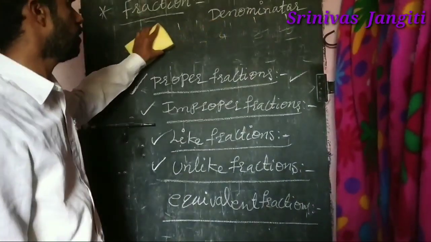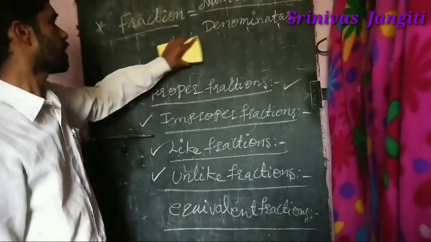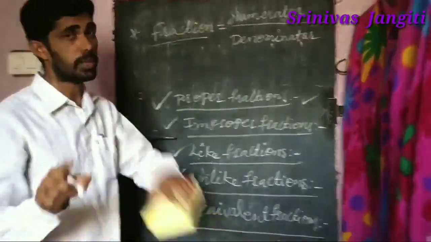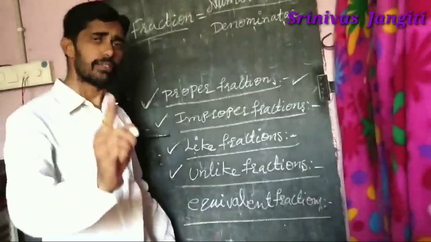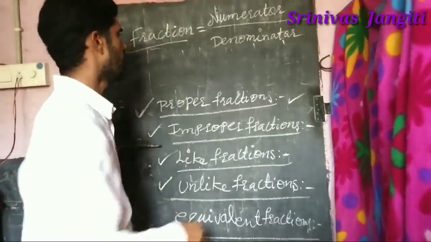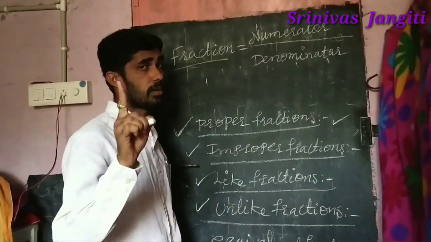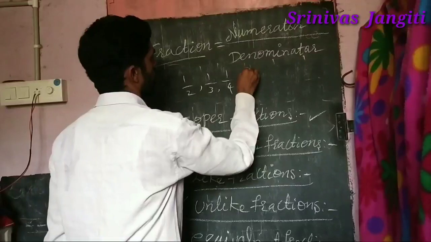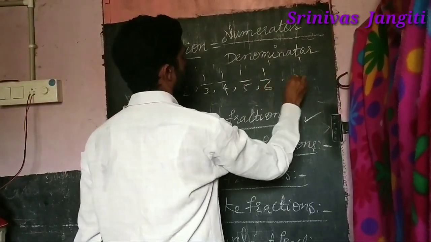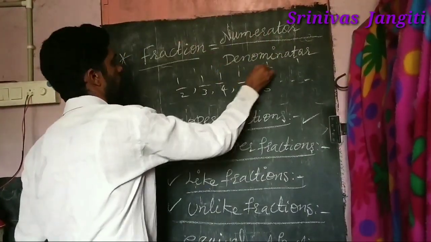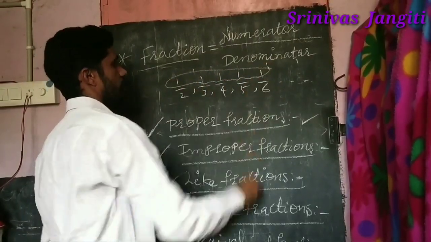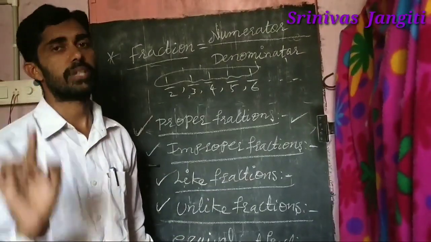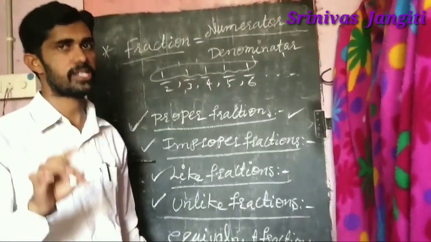And next, a small one is also there after equivalent fractions: unitary fractions. Unitary fractions means nothing but unit place. You already know unit place means the ones place. So unitary fractions mean that all numerators are 1. Suppose 1 by 2, 1 by 3, 1 by 4, 1 by 5, 1 by 6, etc. Like this, you observe all numerators are 1. That's why these are called unitary fractions. I hope you understood all fractions very well.